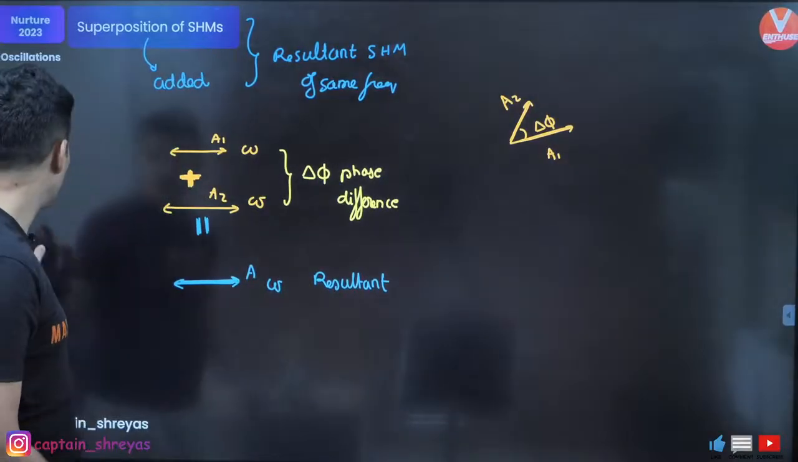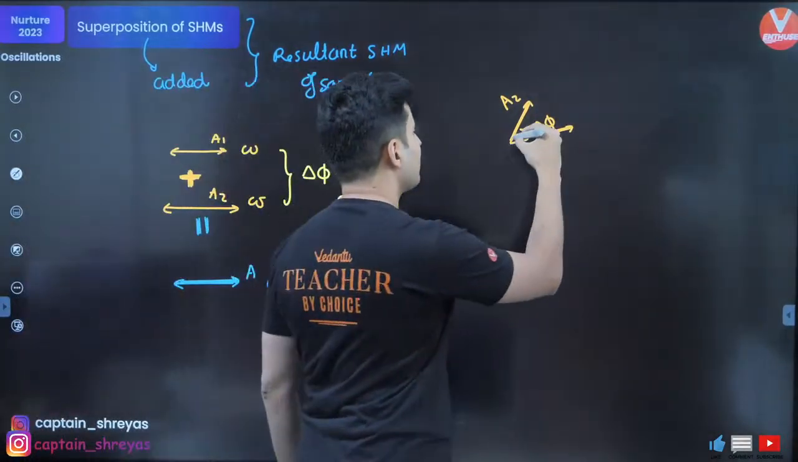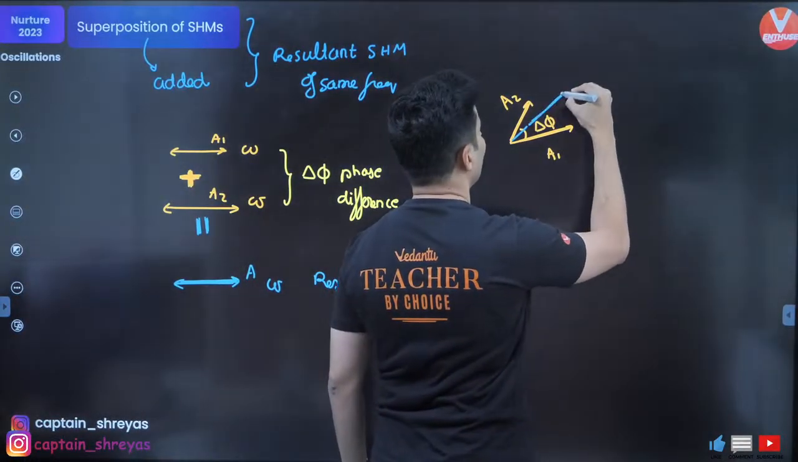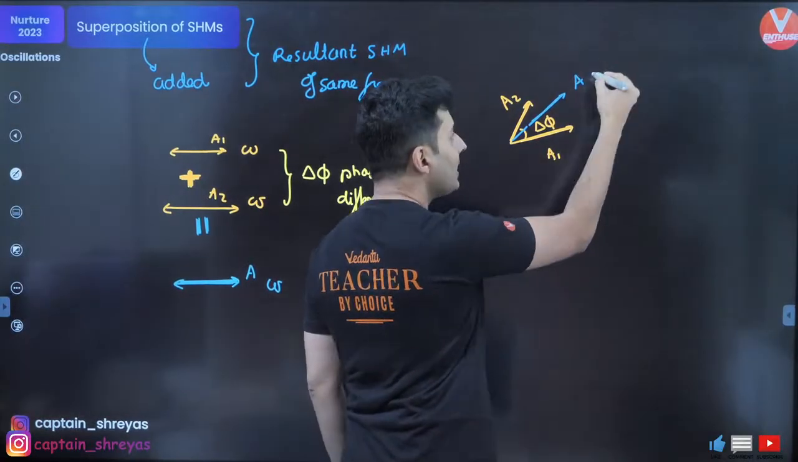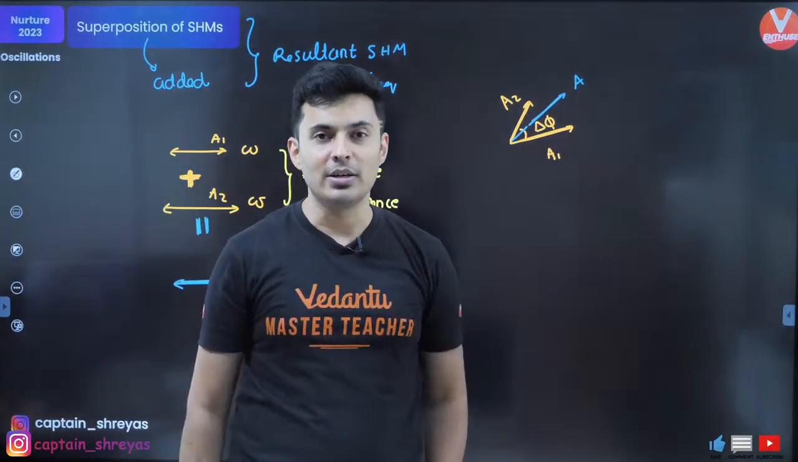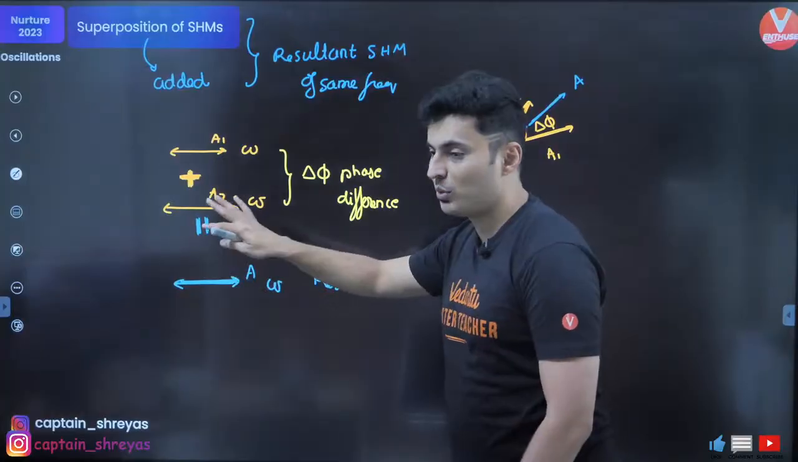Now the resultant of both of them will be somewhere here. That is the resultant amplitude of the superimposed SHMs.